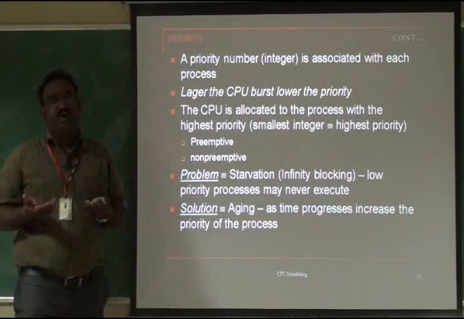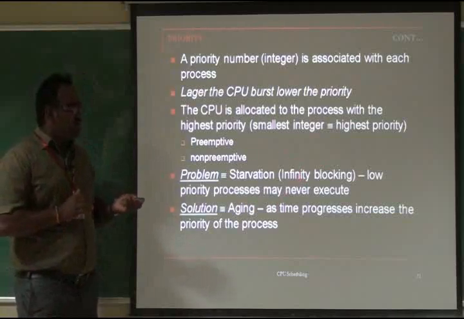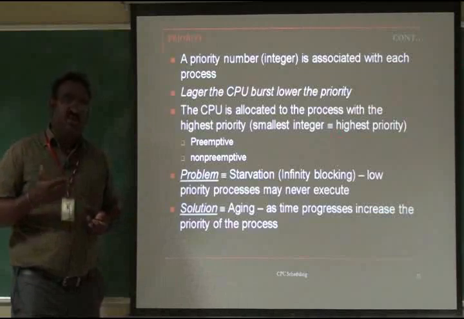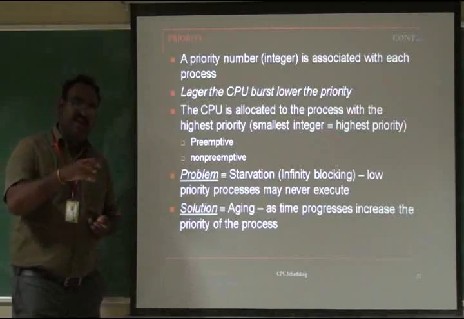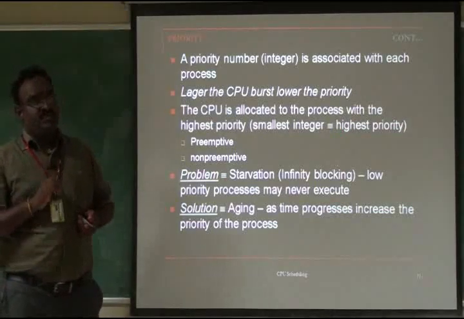So the 4th priority process never gets the CPU. That is called starvation. So how to resolve this? If the lowest priority process is waiting a long time in the ready queue, the OS goes to the ready queue and increases the priority of the longest waiting, lowest priority process.